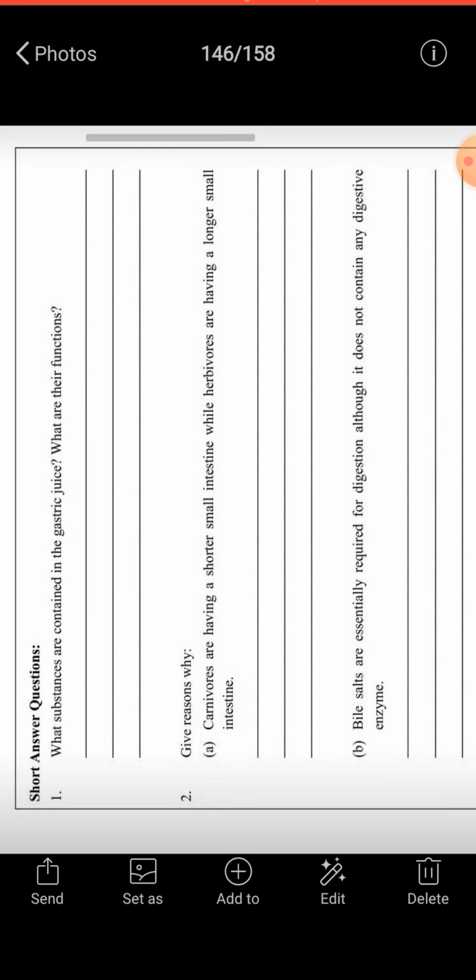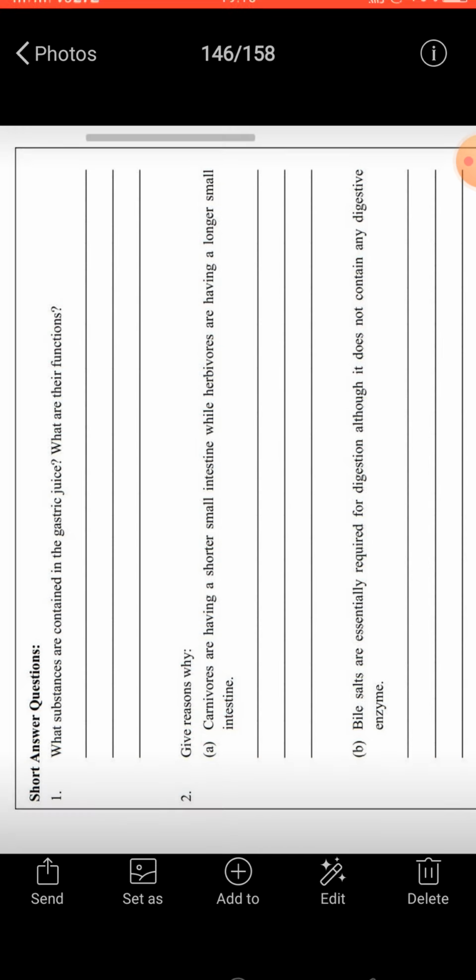Now next reason: bile salts are essentially required for digestion, although bile does not contain any digestive enzyme. The bile salts contain pigments like bilirubin and biliverdin. Now these bile salts break large fat globules into smaller globules. Fat has big globules, and bile breaks them into smaller globules. Why? So that the pancreatic enzymes can easily act on them. Okay, now next is,